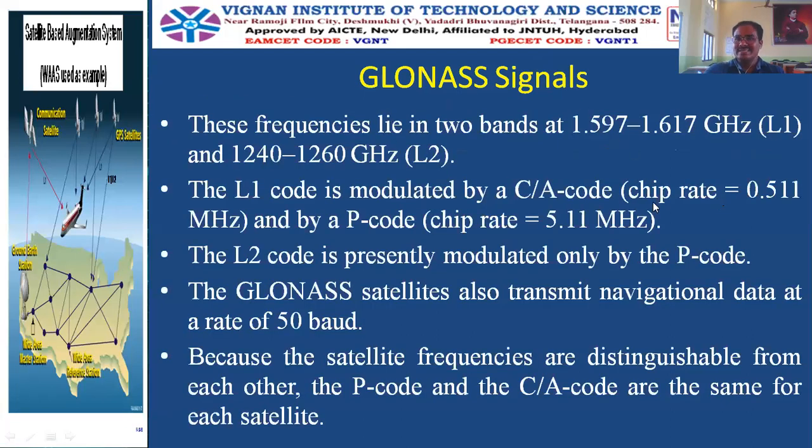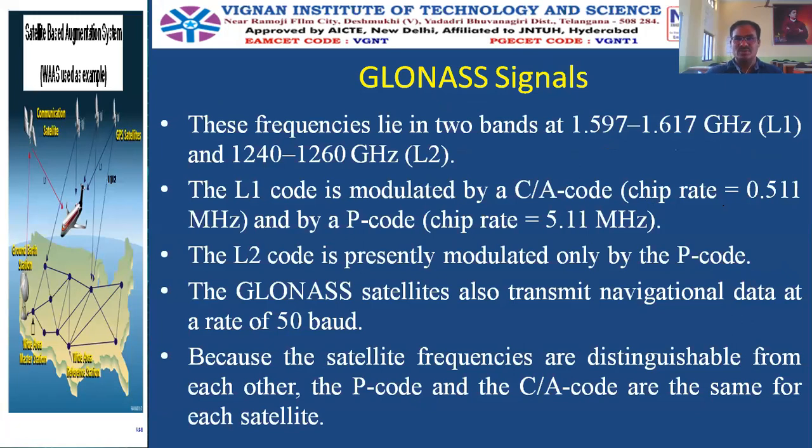And what are the signals that are used by the GLONASS? These frequencies will lie in 2 bands: 1.597 to 1.617 gigahertz for the L1 signal, and for the L2 it is from 1.240 to 1.260 gigahertz.